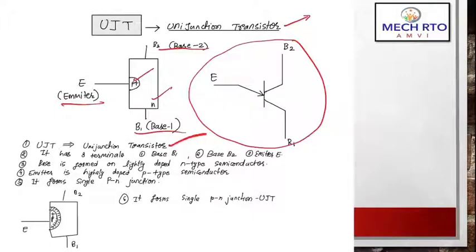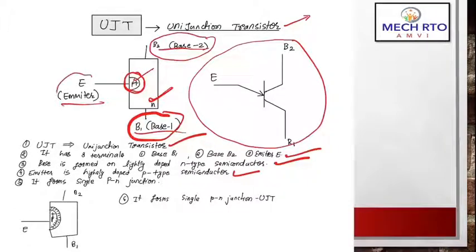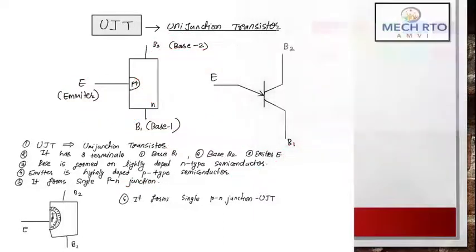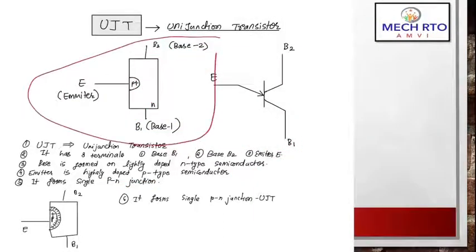It has 3 terminals, that is base 1, base 2 and emitter, right? Base is formed on a lightly doped N-type semiconductor. Guys, very important: base is formed on a lightly doped N-type semiconductor. As you can see here, this is base, this is base, so it is formed on this N-type semiconductor. Emitter is a highly doped P-type semiconductor. So this is your P-type semiconductor, which is also known as emitter, and it is highly doped, so it forms a single PN junction diode, having 3 leads.